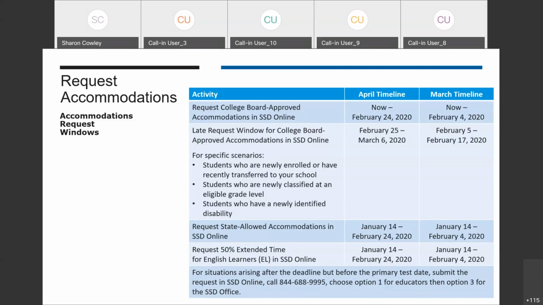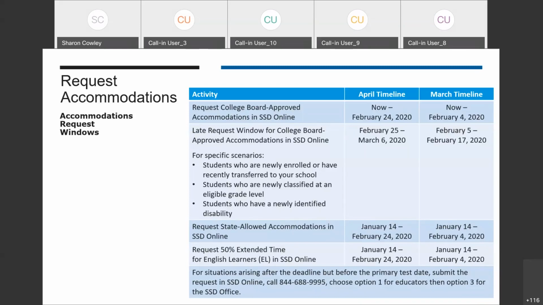If you have students that need state-allowed accommodations or EL students that require extended time for testing, the windows for these requests will open no later than January 14th. You may see the links on your SSD dashboard appear as early as the end of December or early January. You can begin entering your accommodations requests as soon as you see these go live.